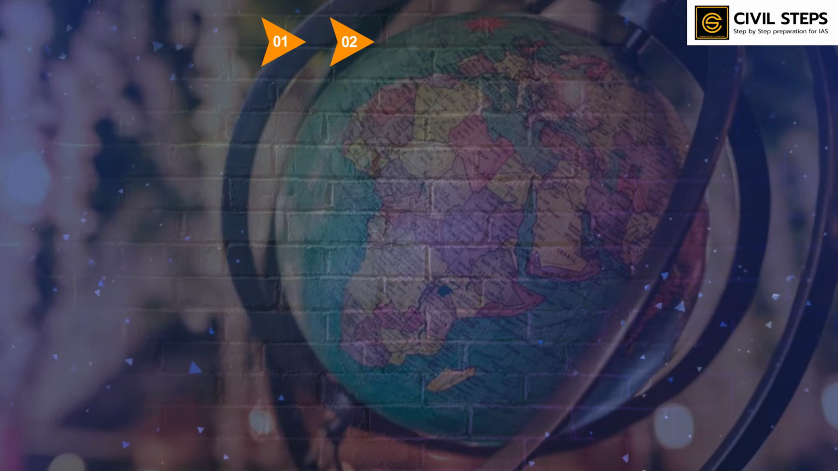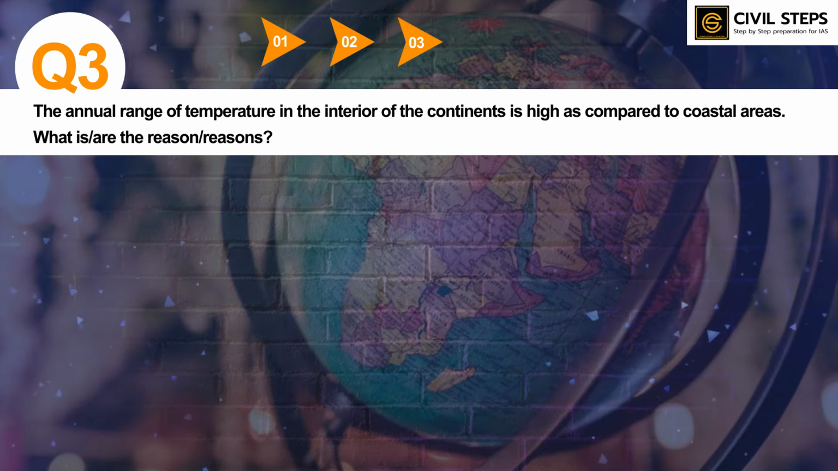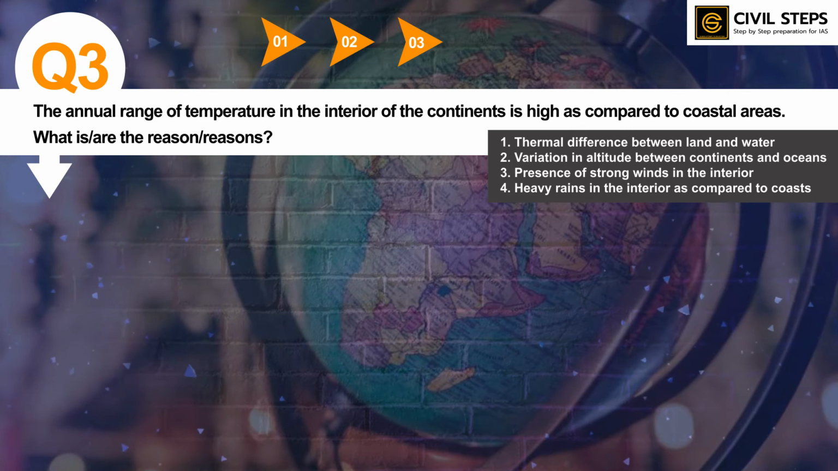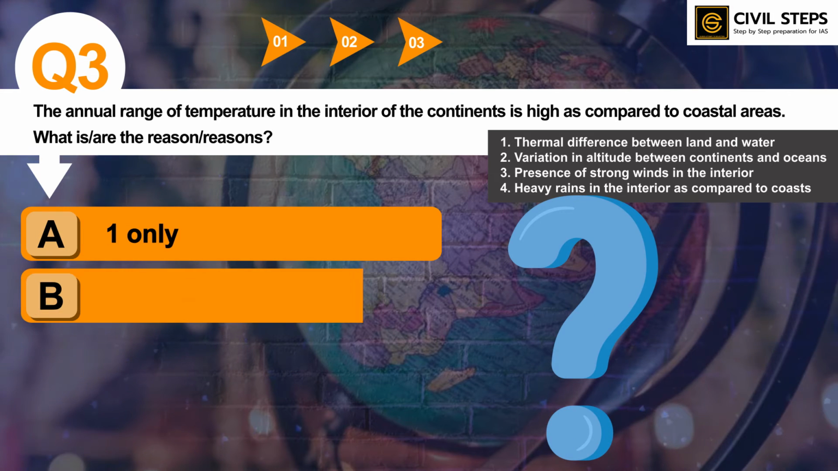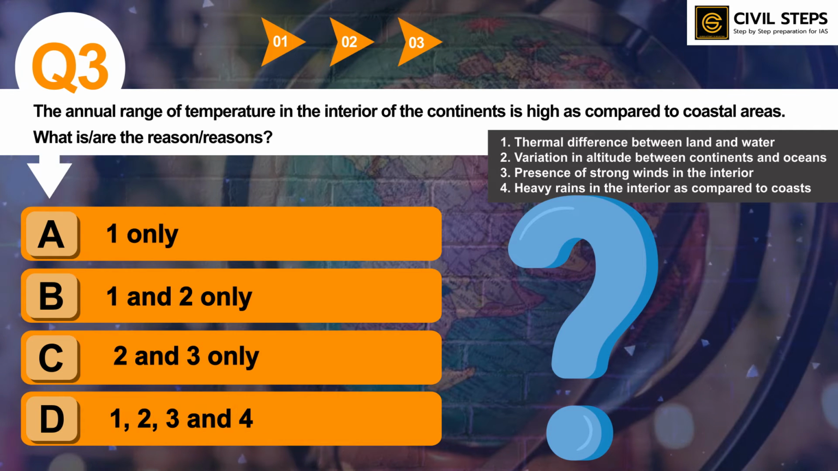So now let us discuss question number 3. The annual range of temperature in the interior of continents is high as compared to coastal areas. What is or are the reason? First, thermal difference between land and water. Second, variation in altitude between continents and oceans. Third, presence of strong winds in the interior. Fourth, heavy rains in the interior as compared to coasts. So select the correct answer using the codes given below. Option A, one only. Option B, 1 and 2 only. Option C, 2 and 3 only. Option D, 1, 2, 3 and 4.